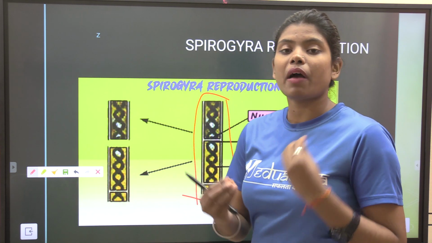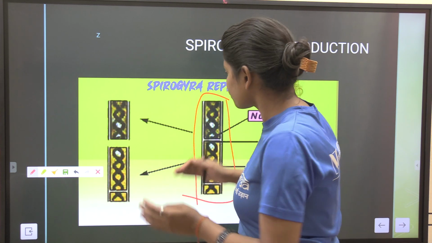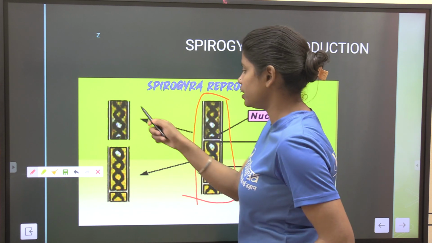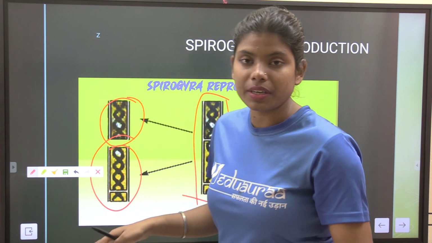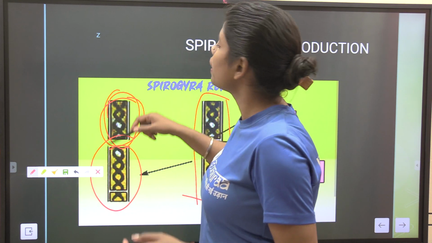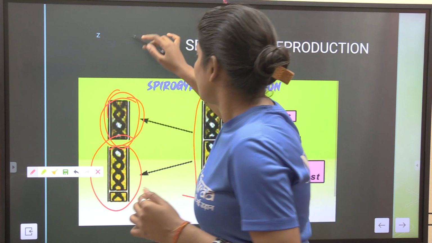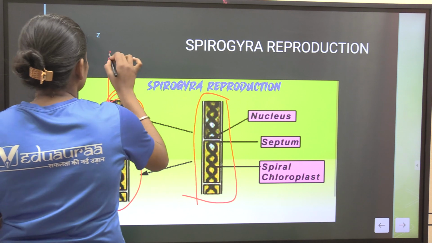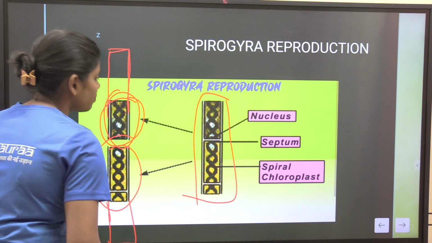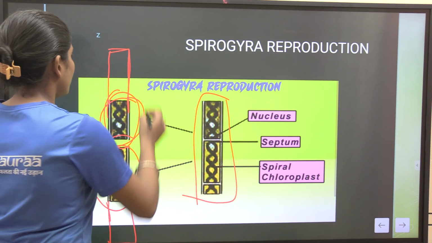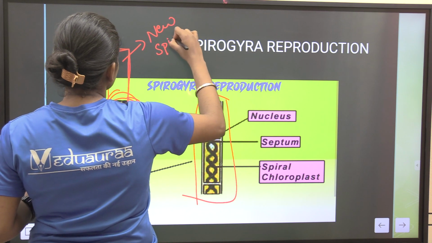In Spirogyra, what is happening? Spirogyra splits up its body parts. They divide into bits. These are the bits of Spirogyra, and when they divide into bits, each bit divides by cell division. By dividing their cells, they gain their original height. Each bit is developed into one new Spirogyra. These are called new Spirogyra.